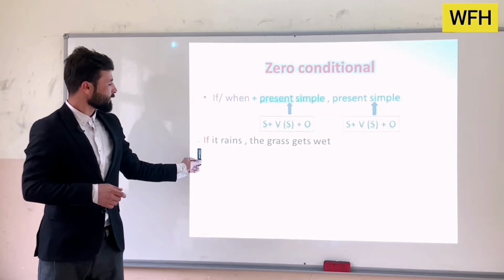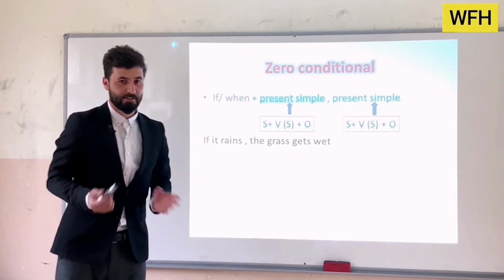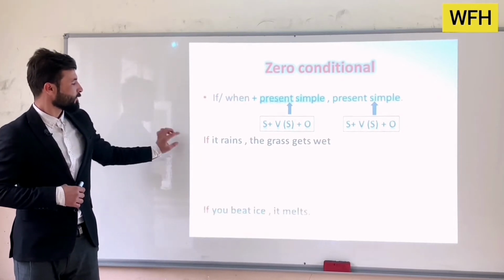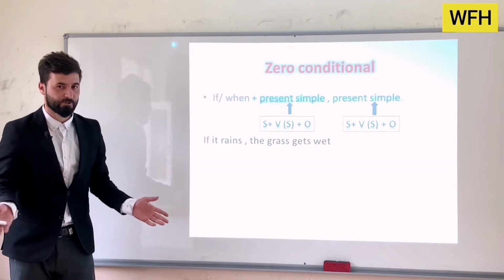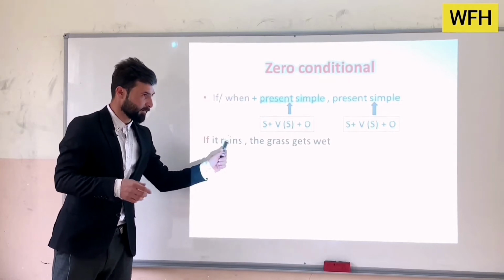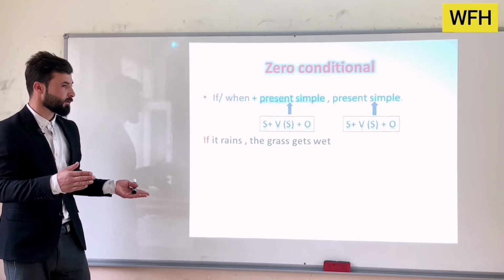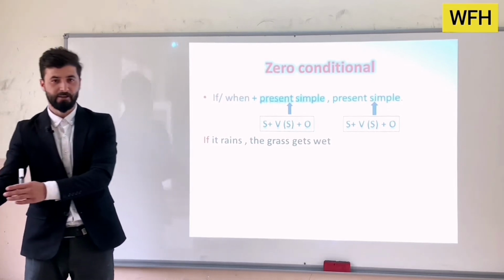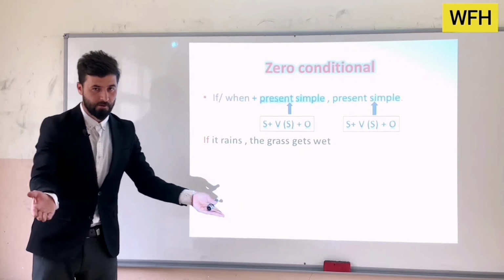Let's cover some examples about the zero conditional. Here we have an example. If it rains, the grass gets wet. Carefully focus on this sentence. So, if it rains, the grass gets wet. It's a real truth, something that will happen, right? For example, if rain comes, what happens? If this happens, that thing happens. In this conditional, if it rains, the grass gets wet.